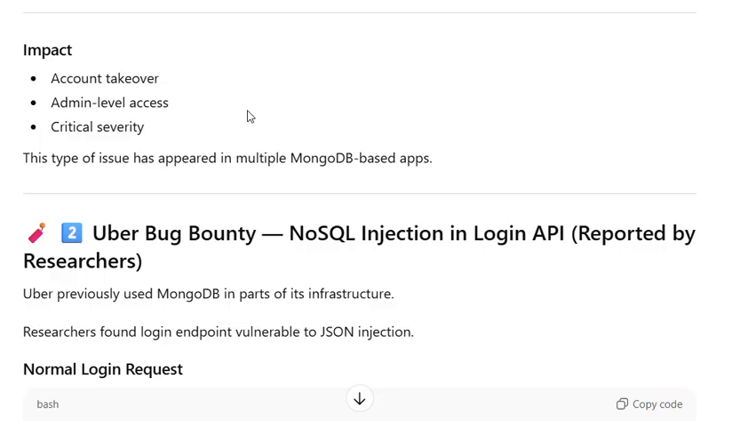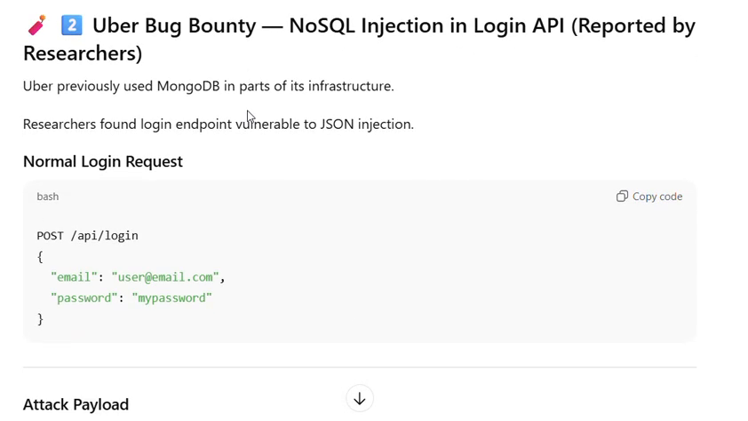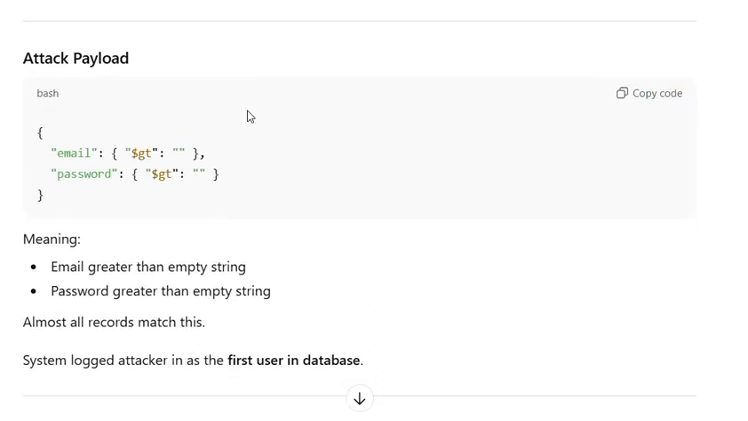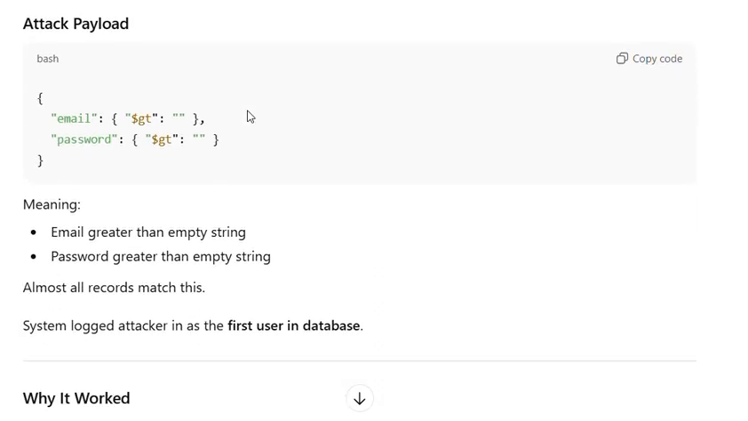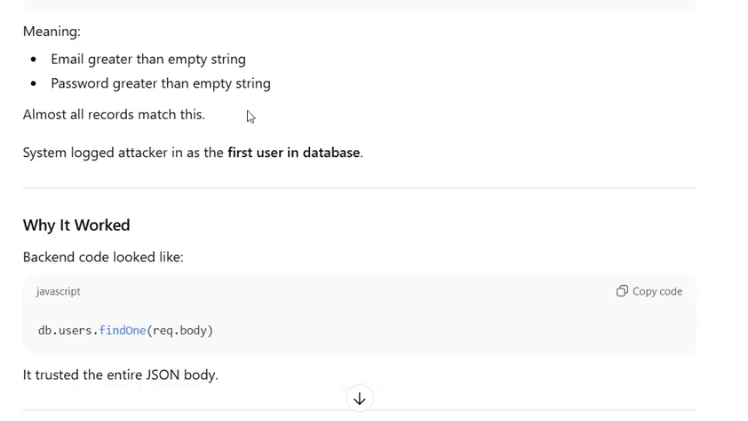Uber bug bounty: NoSQL injection in the login API, reported by researchers. Uber previously used MongoDB in parts of its infrastructure. Researchers found the login endpoint vulnerable to JSON injection. First, a normal login request. Then the attack payload, meaning email greater than empty string, password greater than empty string. Almost all records match this. The system logged the attacker in as the first user in the database.